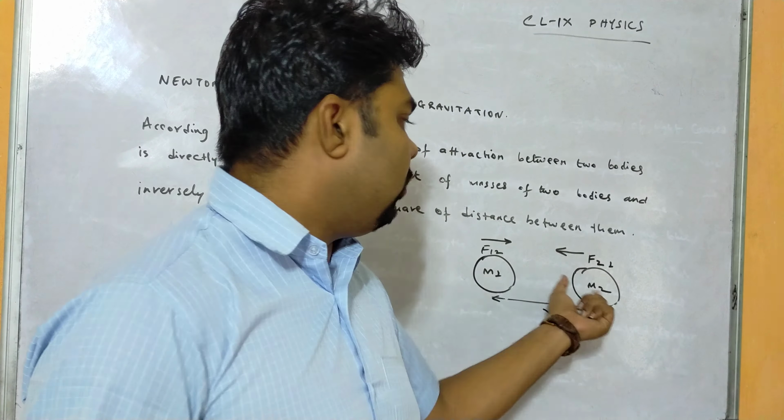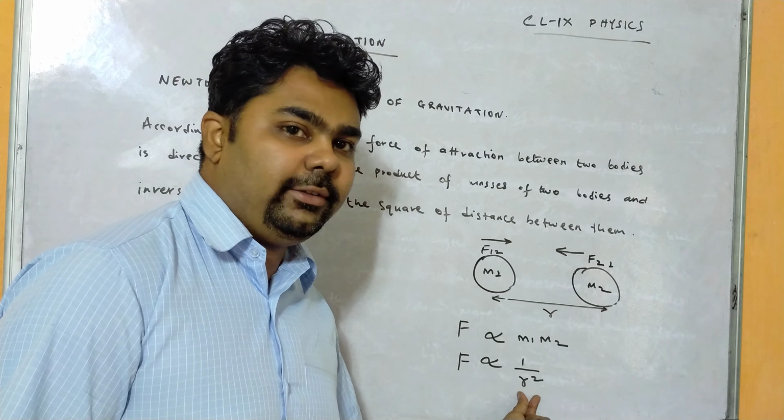Now the force between two bodies is directly proportional to the product of the two masses, and inversely proportional to the square of the distance between them. That means if the distance between the two masses is less, the force of gravitation will be more, and if the big masses come closer to each other, the gravitational force will also be more. So gravitational force depends upon the product of the masses and the distance between them.